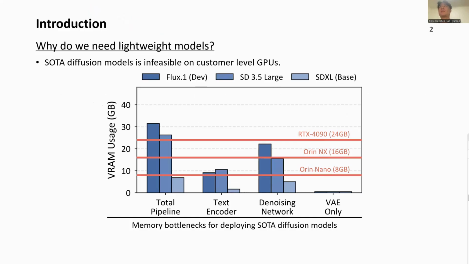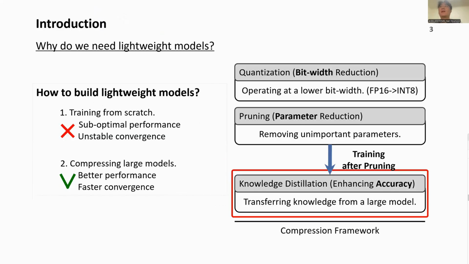Diffusion models deliver incredible generation quality, but they are too large to run on consumer-level GPUs. As you can see in the chart, the VRAM requirements far exceed the available memory. Therefore, we need lightweight models that have a low computational cost. Training a lightweight model from scratch often leads to suboptimal performance and unstable convergence. In practice, we usually compress a large model via quantization or pruning.